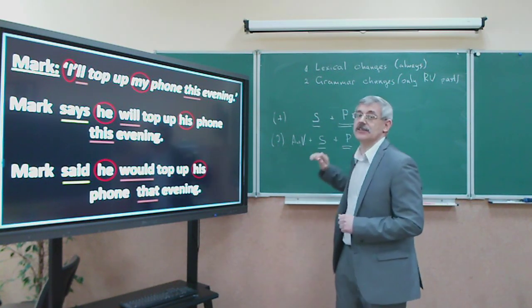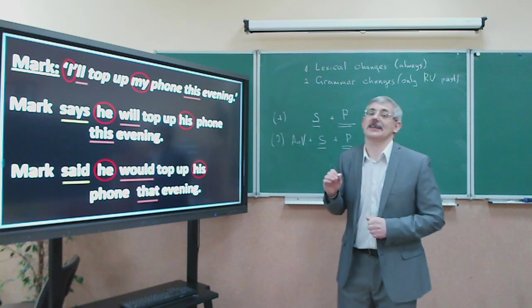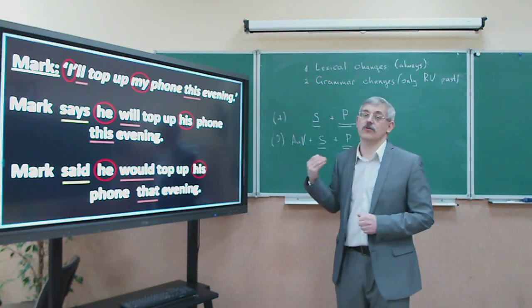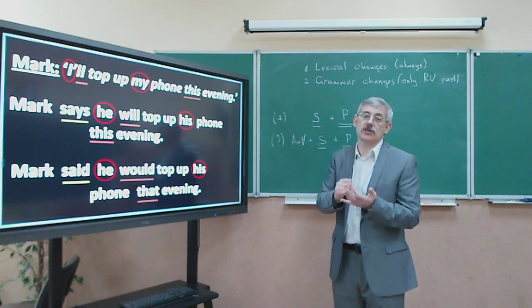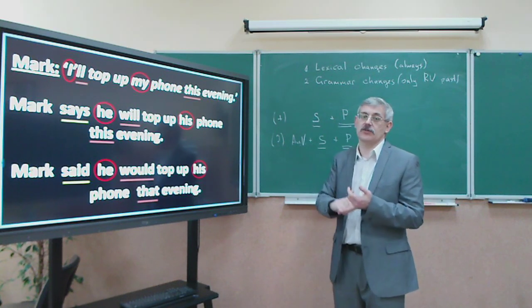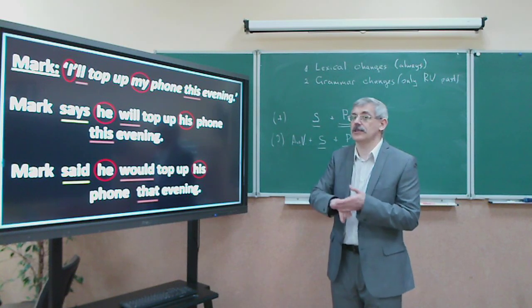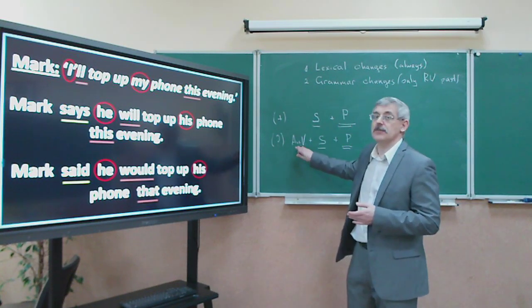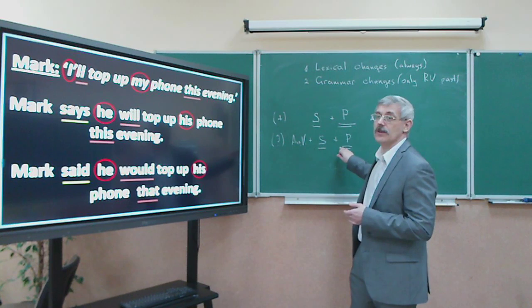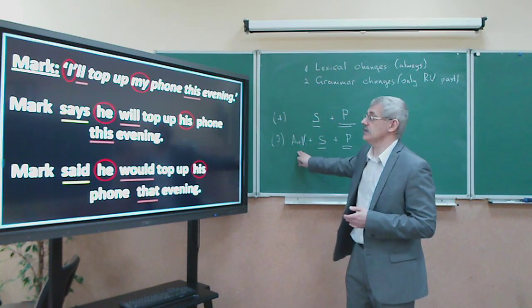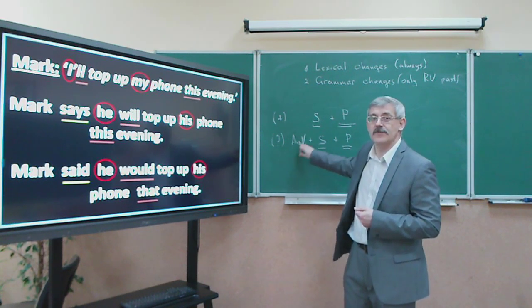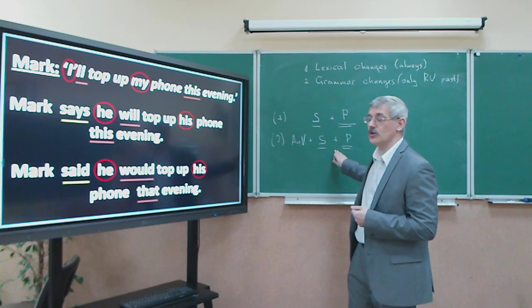It depends on the tense form that is required for this sentence. Залежить від часової форми. You may use do, does for present simple. You may use did for past simple. You may use have, has for present perfect, and so on and so forth. So the auxiliary depends on the tense form of the whole sentence. Допоміжне дієслово залежить від часу потрібного у реченні.